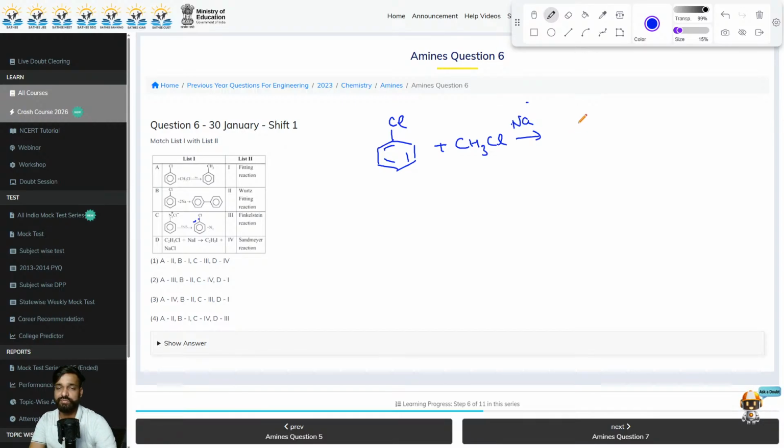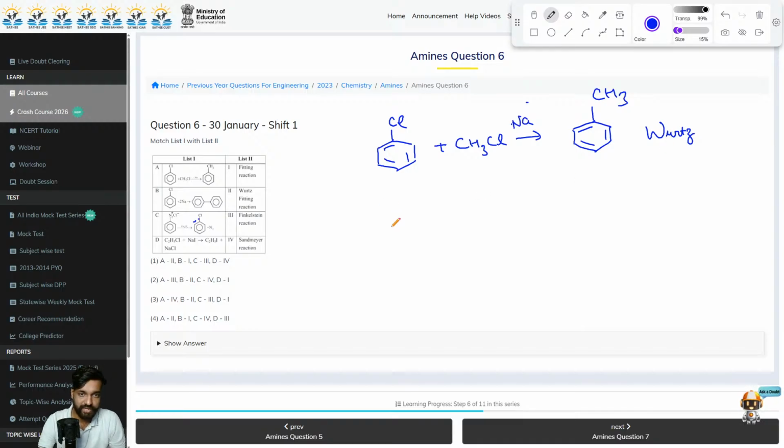It will result in the formation of toluene because this is a Wurtz-Fittig reaction. So here we will get CH3 attached to it. Moving on to the next one.